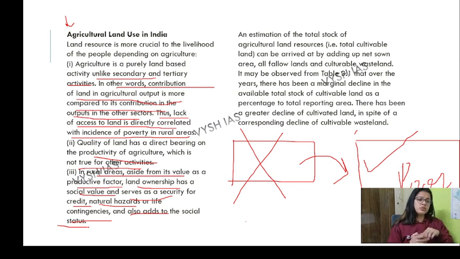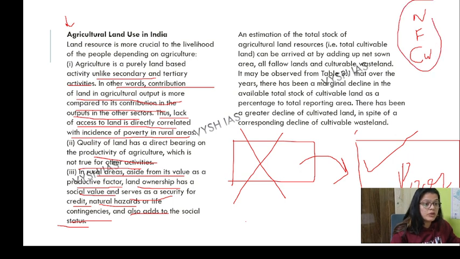If you talk about the total stock of agricultural land resource, that is the total cultivable land, it can be calculated by first adding the net sown area, then all the fallow lands which have been left without any agriculture, then the cultivable wasteland. Add these three things and what you get is the total cultivable land.